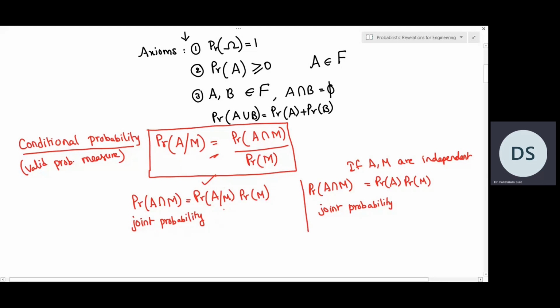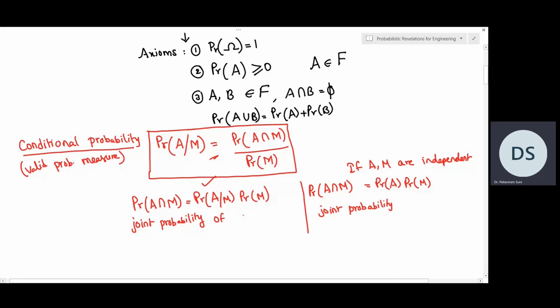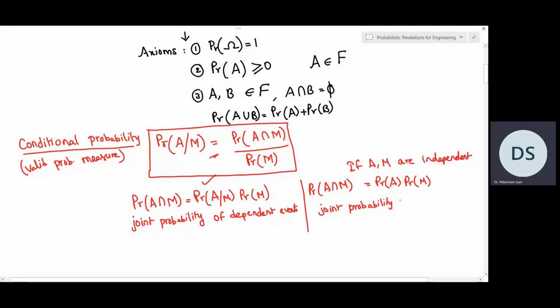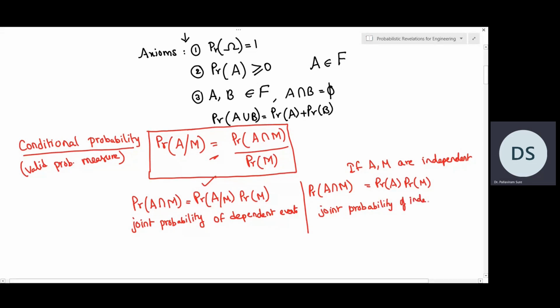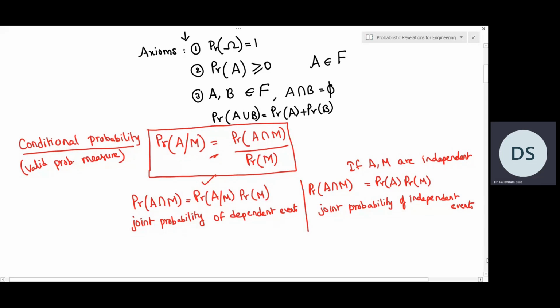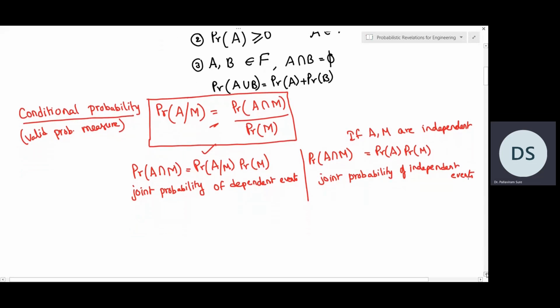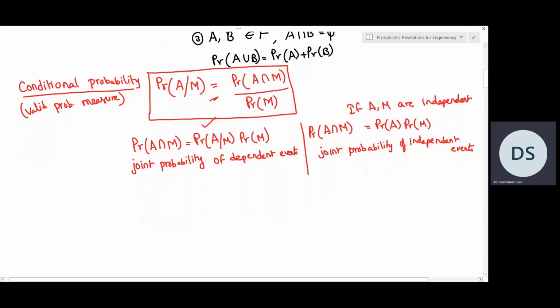So that means there are two cases. Two events may be independent, or two events may not be independent, may depend on each other. If they depend on each other, then joint probability of dependent events can be written like this. And if they are independent, then joint probability of independent events can be written this way. So we'll see one example which is related to both these cases.